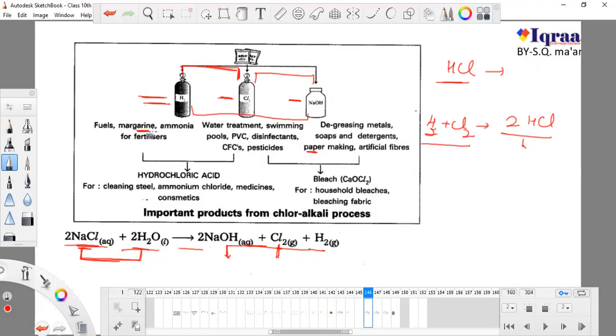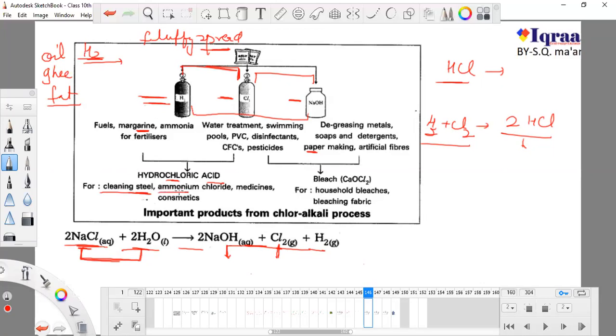Margarine is a spread. When I want to convert any oil, ghee or fat into a fluffy spread, I use hydrogen gas. Definitely, in cheese spreads, mayonnaise and all such things, we have hydrogen gas. Hydrochloric acid is a very strong acid, and it is used in cleaning of steels.